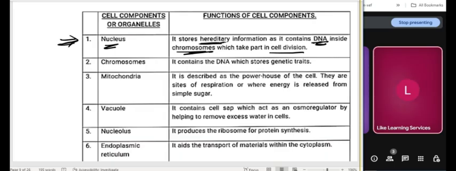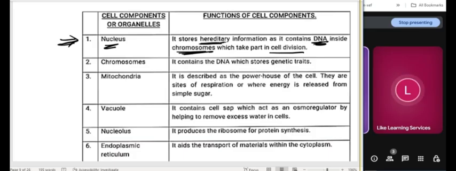When you were born, you didn't look like a goat. It's not an insult. It's just an explanation. Because a goat did not give birth to you. You took the features of a human being. Now, anything born by a goat will also take the features of the goat. All of that will be as a result of the DNA passed on from the parents to the offspring. The DNA is found inside the chromosome. Where did I say the DNA is found? In the chromosome. And the chromosomes are found in the nucleus.